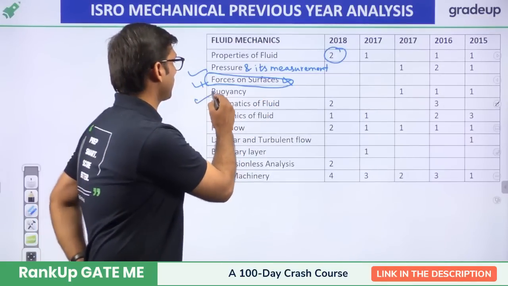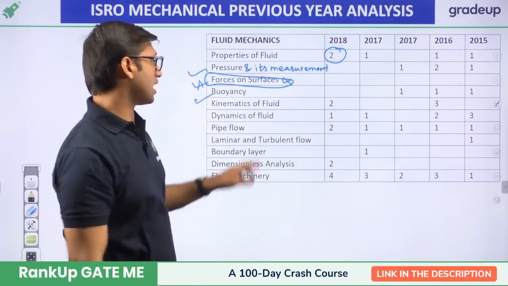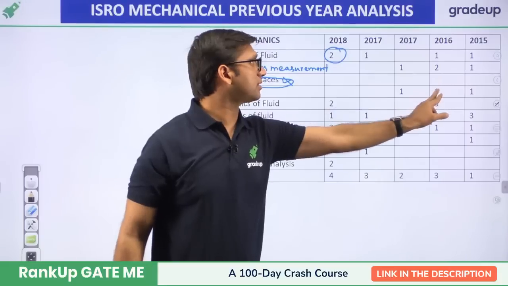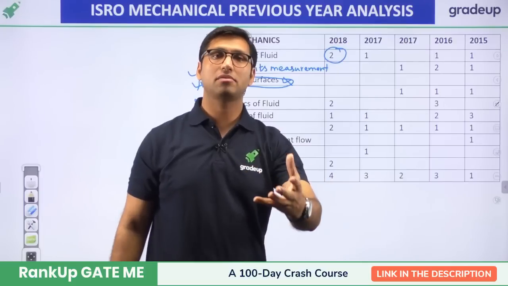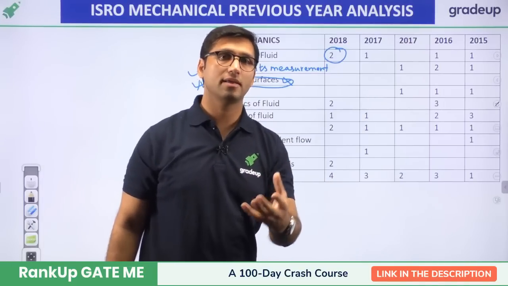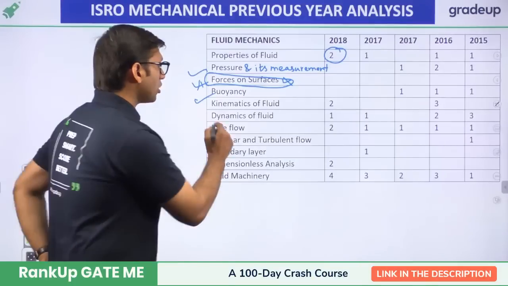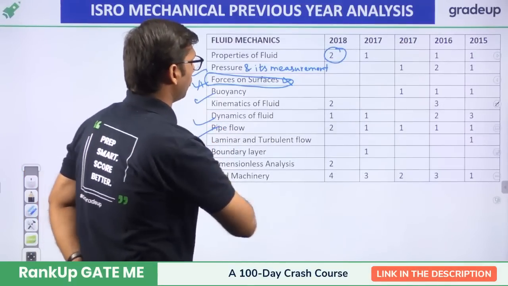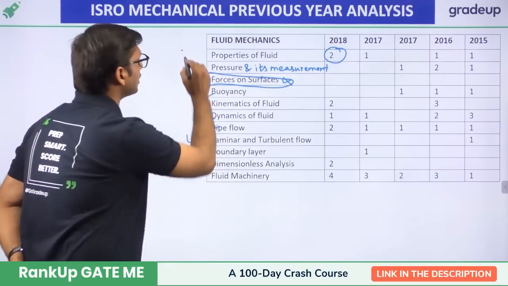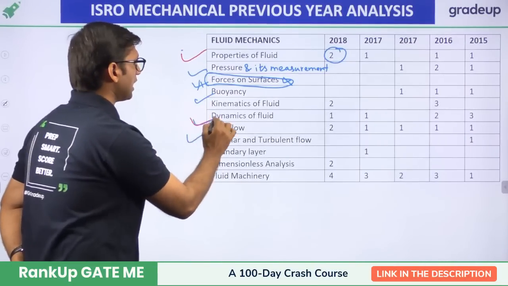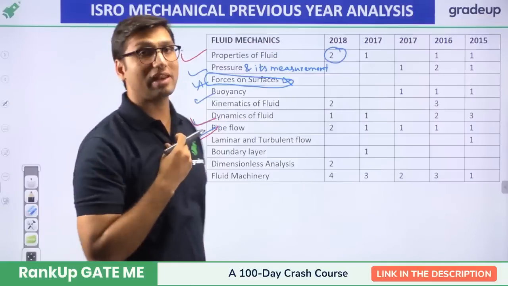Buoyancy is a topic which was asked in 15, 16 and 17. So there can be a 1-mark question from buoyancy, based on the application of Archimedes principle. Dynamics of the fluid and pipe flow are important topics apart from properties of fluid. They are also very, very important.